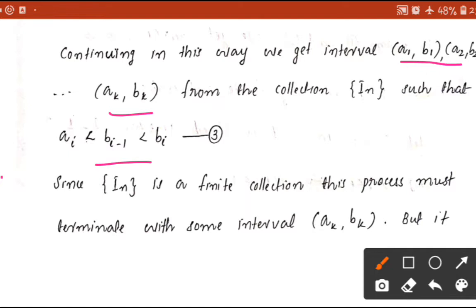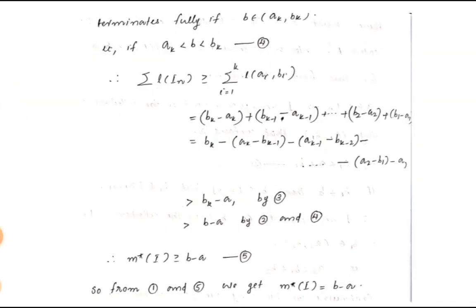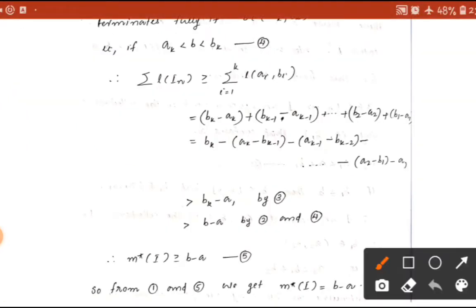Since this collection I_n is finite, this process must terminate with some interval (ak, bk), right? It terminates precisely if b is an element of (ak, bk), that is if ak is less than b less than bk, which is equation 4.